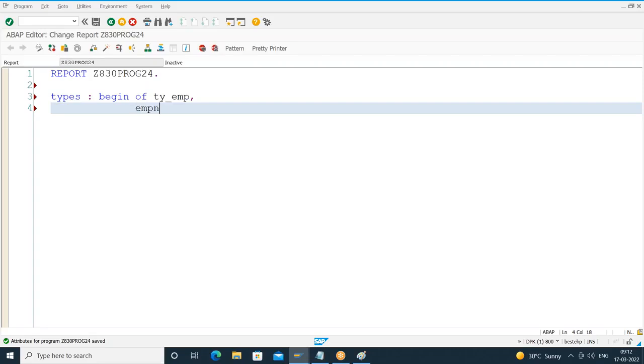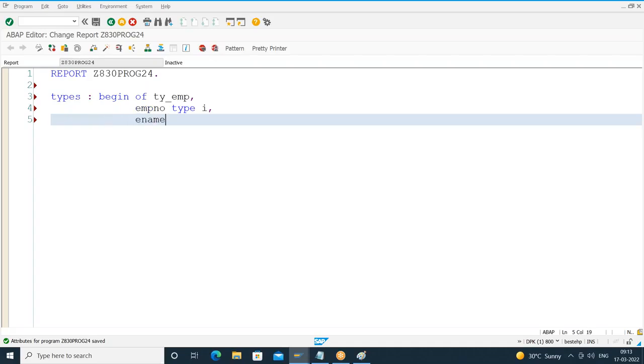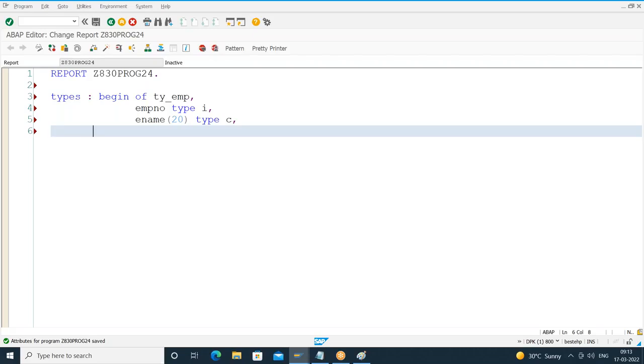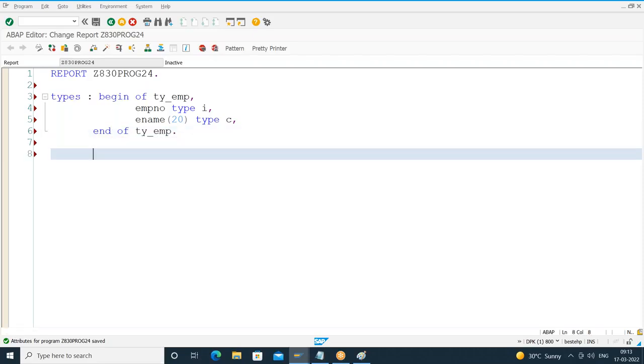I'll say employee number, type what? I'll take another field, employee name of length 20, type C, and that's all. END OF ty underscore emp. So the difference between DATA and TYPES keyword is that DATA will allocate memory. TYPES keyword will not allocate any memory. It only provides a template of the structure.